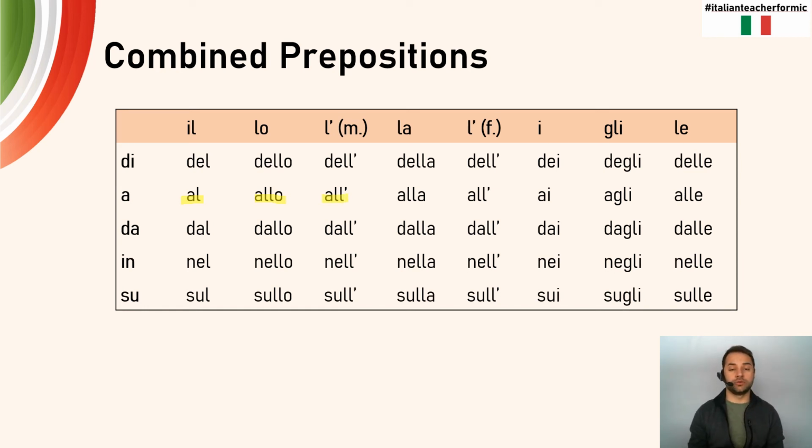The only ones that are sort of irregular, if you want to think of them that way, would be the idea of di changing to de and then in changing to ne, followed then by that particular article. But as you can see, for each of these individual columns, that idea of the lle, lla, llo, just a single l, it's straight through. So you're not having to memorize too much. It's going to be pretty clear and self-explanatory. But I want to make sure that we do take a look at some examples.